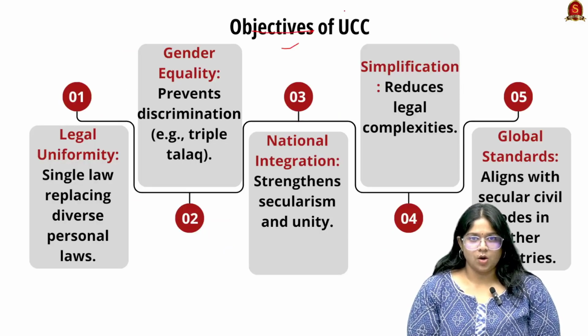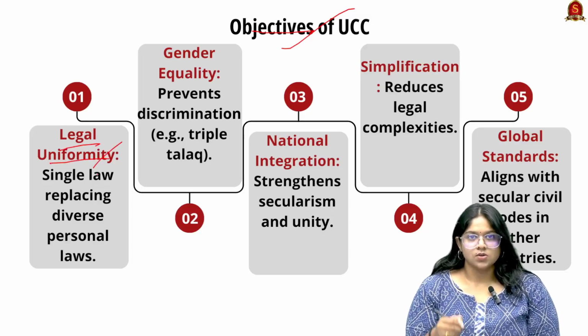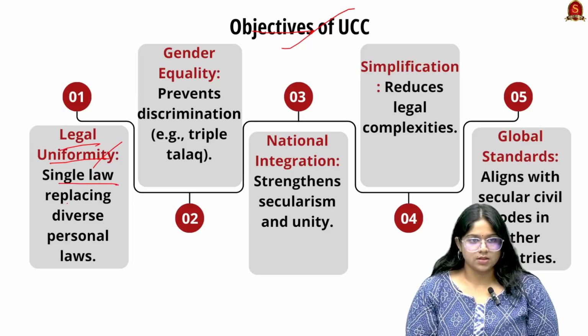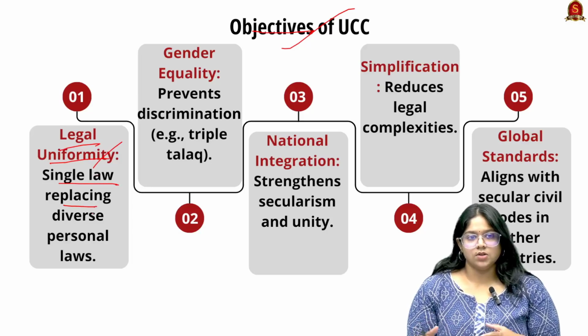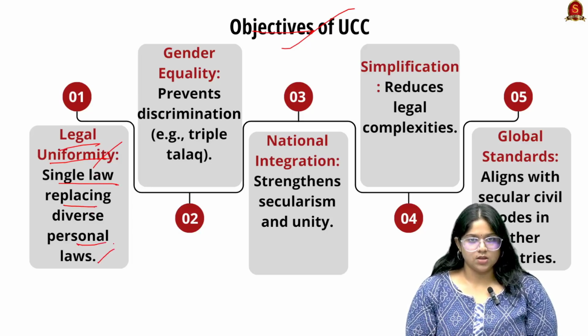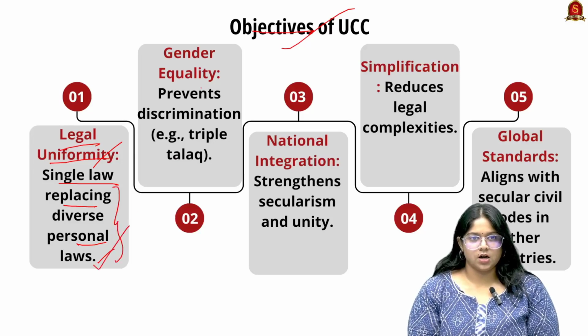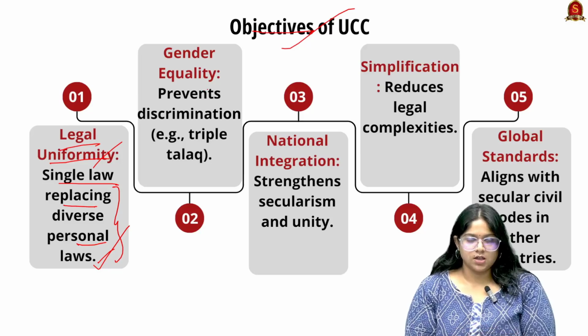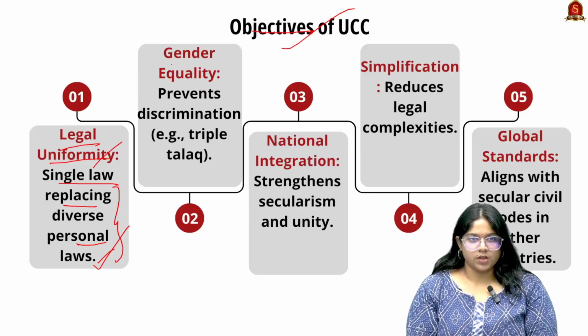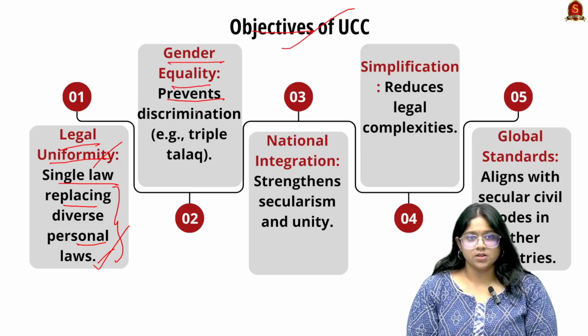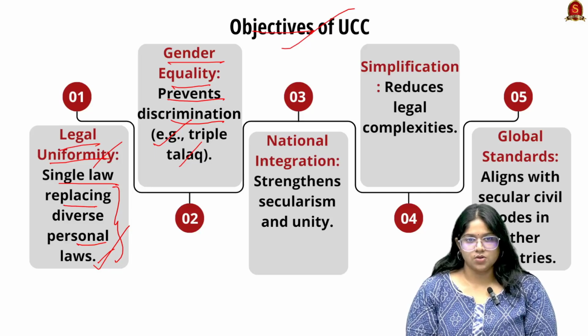Now looking into the objectives of UCC. First, legal uniformity. UCC focuses on having a single law replacing diverse personal laws. They are trying to bring in the idea of uniformity regardless of age, sex, gender, religion and so on. Next is gender equality. It prevents discrimination, for example the triple talaq issue and many property rights issues and so on.